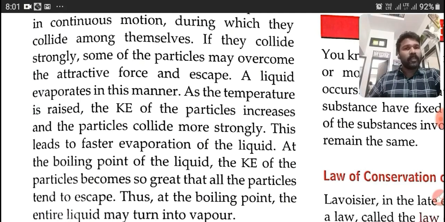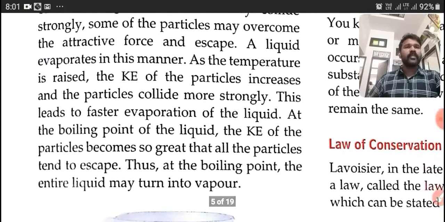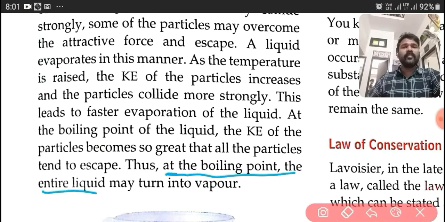At the boiling point of the liquid, the kinetic energy of the particles becomes so great that all the particles tend to escape. Thus, at the boiling point, the entire liquid may turn into vapor.